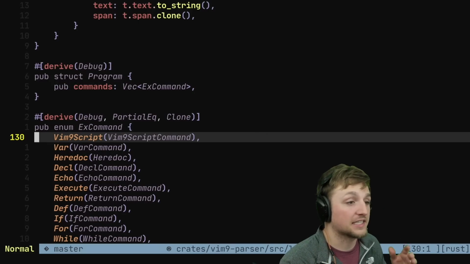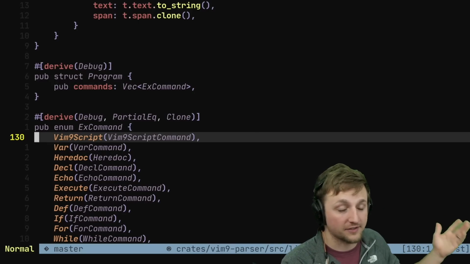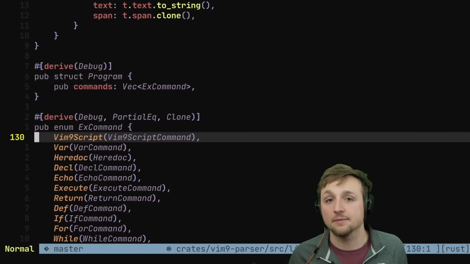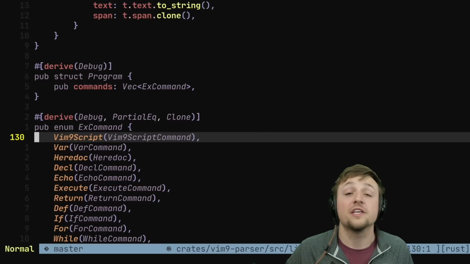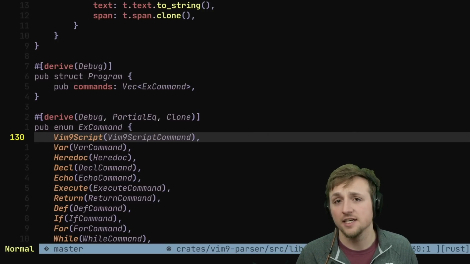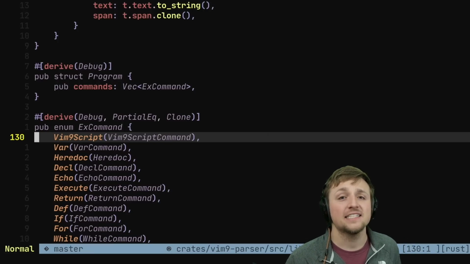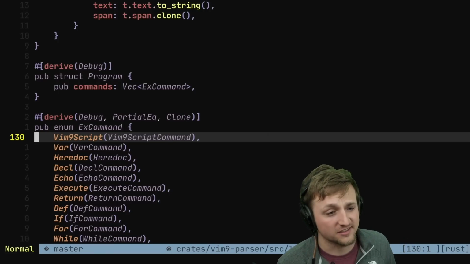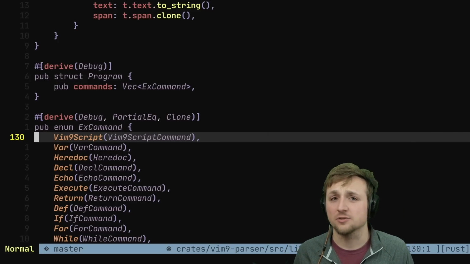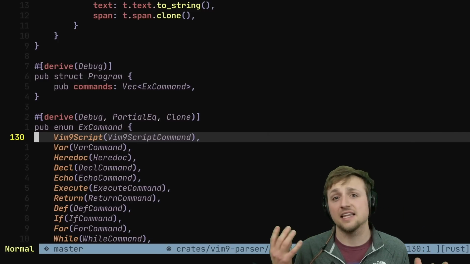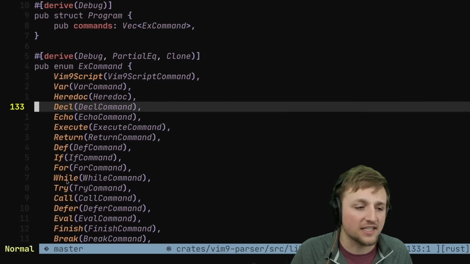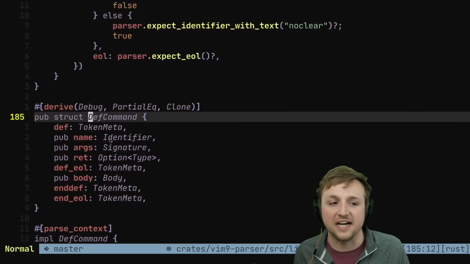The parser takes these lexed tokens, or a tokenizer, whatever you want to call it, and turns it into an AST, abstract syntax tree. We use this to enrich the data model even further so that it's not just a string of tokens, but now it's a list of statements or expressions. Now, the kind of weird thing about this one is that instead of having statements or expressions, we have Ex commands. That's the high level thing inside of vim9script. And so you'll see what we have are things like, we have a def command. That's how you define a function.